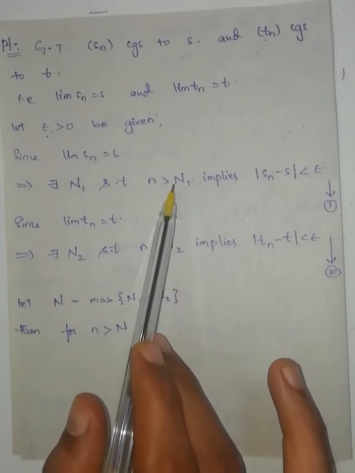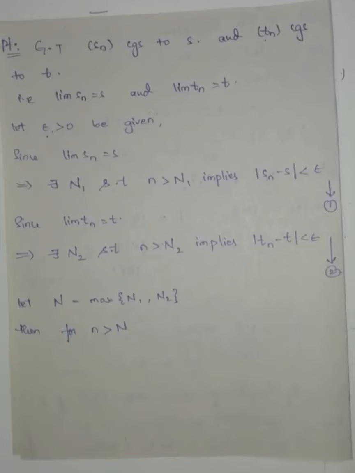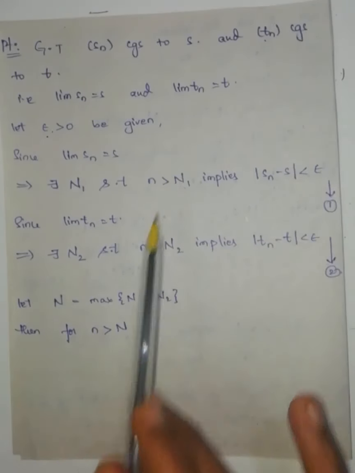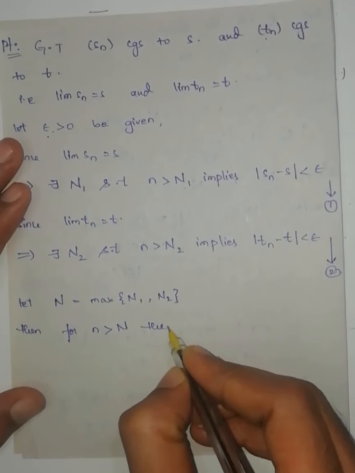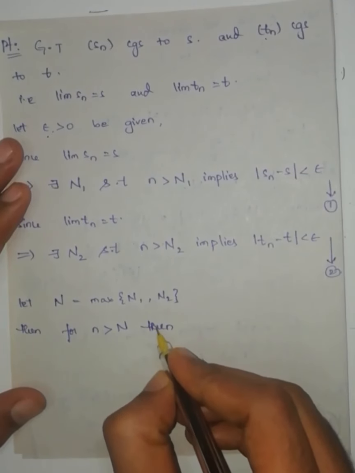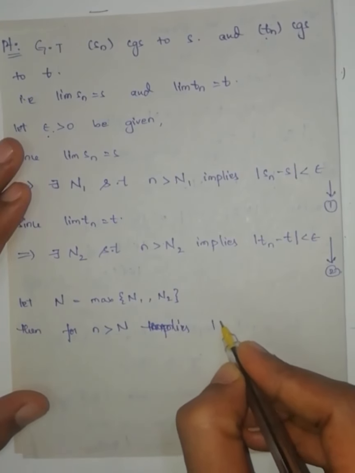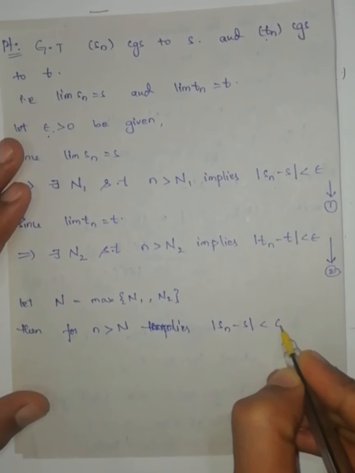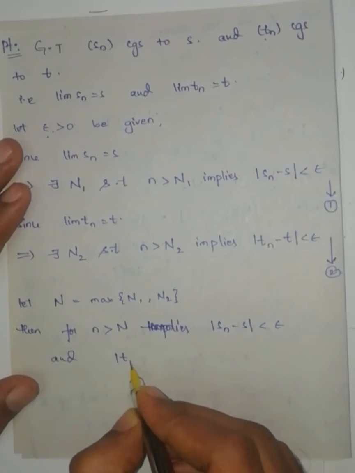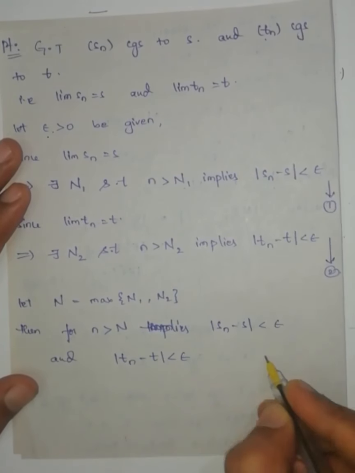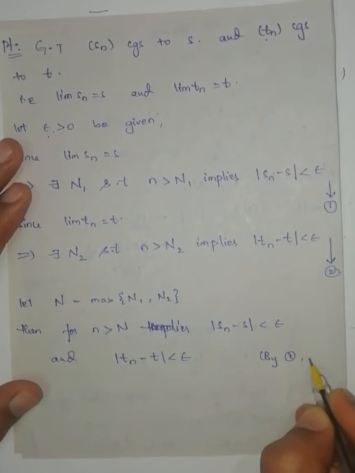because the maximum is greater than or equal to N1, since the maximum is the largest, the biggest element of the set. If I take any element which is greater than the maximum, then that element is also greater than or equal to both. Then this implies modulus of Sn minus S is less than epsilon, as well as modulus of Tn minus T is less than epsilon, by equation numbers 1 and 2.